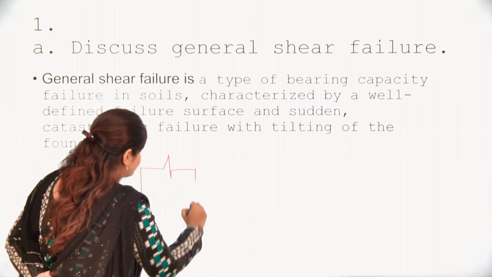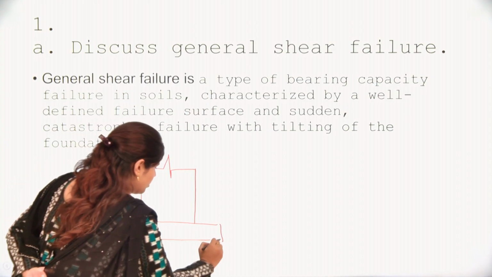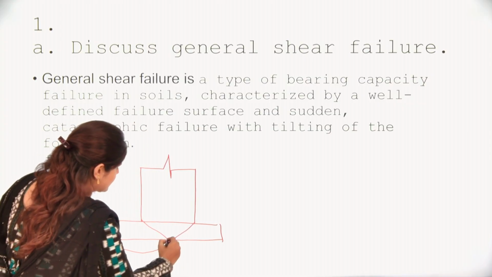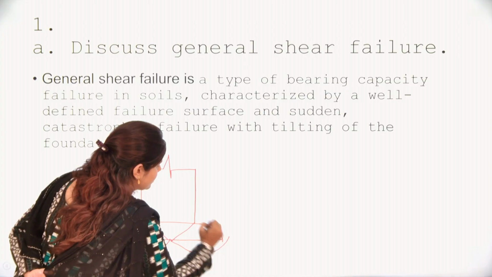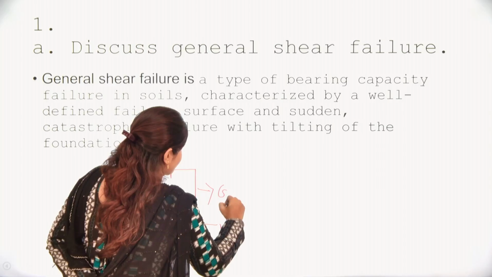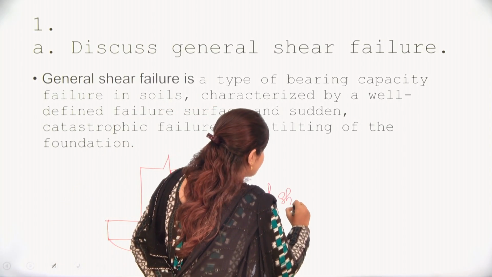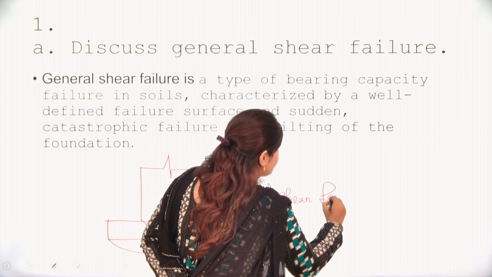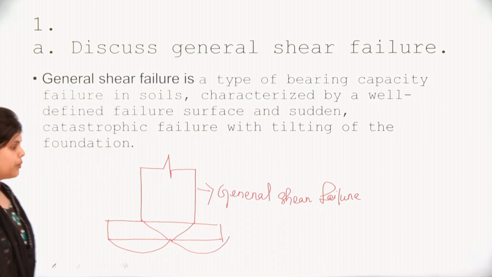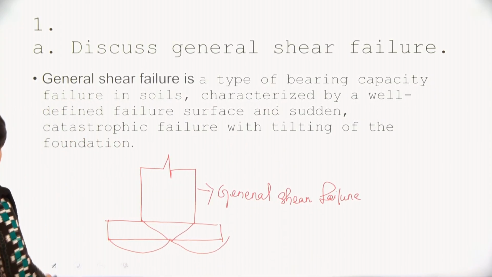You can show it like this. The affected shape will look like this. Also, you can have questions like the difference between general shear failure and punching shear failure, but the most important type of question is general shear failure. Okay, so this is your 2-mark question and you have the answer.